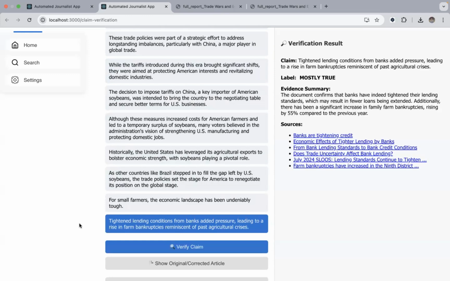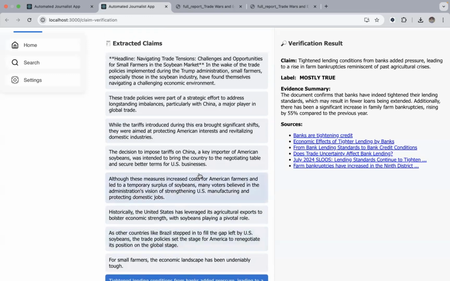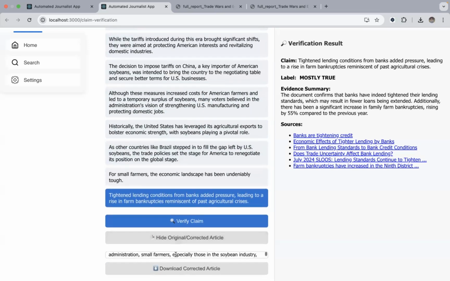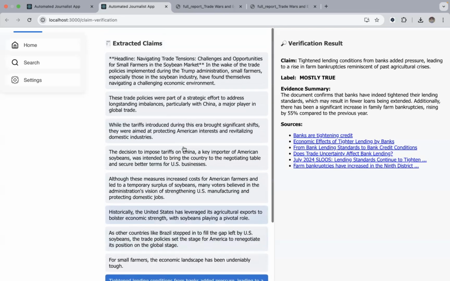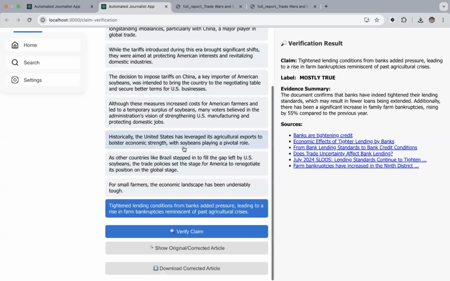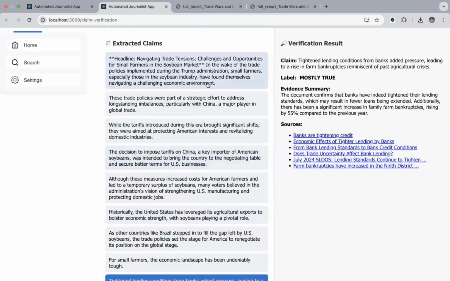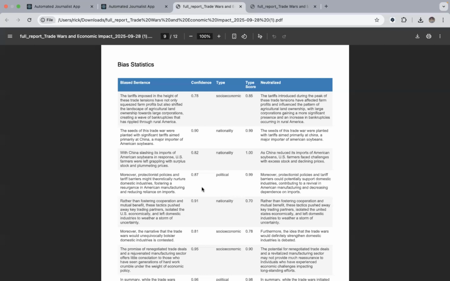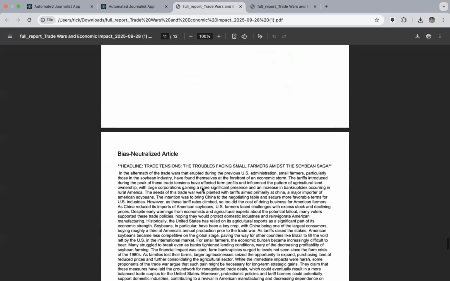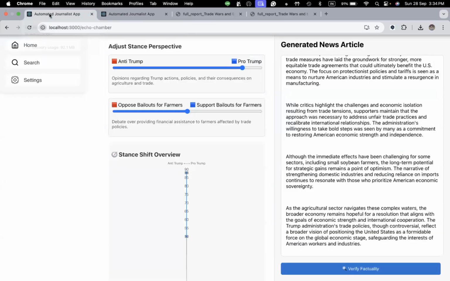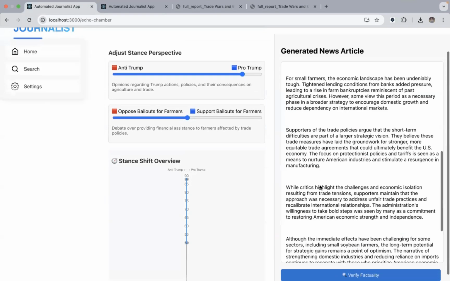So this is the end stage of this application. If you show something like this, obviously you cannot show a correction because there is nothing to correct. But there is an option to download the corrected article if it is corrected. And basically that's it. That's the complete demo of the whole application that has been done till now. We have a full report from the application, and a claim verification pipeline up and running.